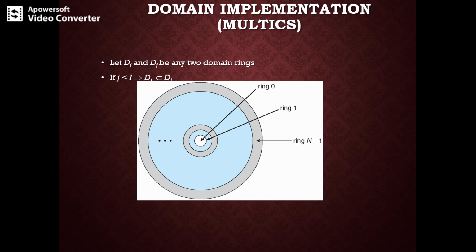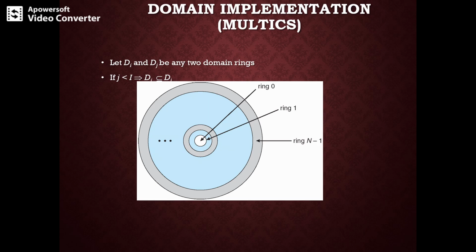So here is the domain implementation of the Multics system. In the Multics system, this is a ring-like structure with ring 0, ring 1, and ring n minus 1. Each ring corresponds to a single domain, and the rings are numbered from 0 to 7.